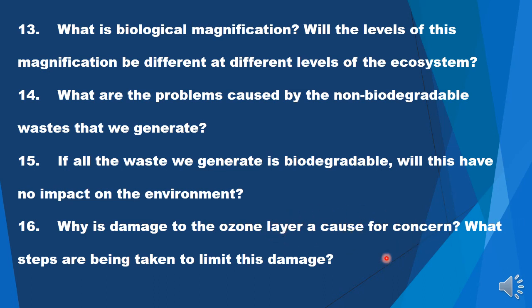But then, what steps are being taken to limit this damage? There can be two major steps mentioned here. First, you have to mention that it was decided by UNEP that we will limit our CFC emission to the 1986 levels.